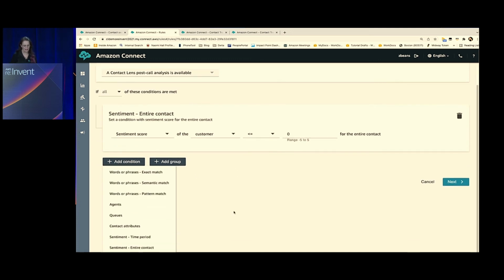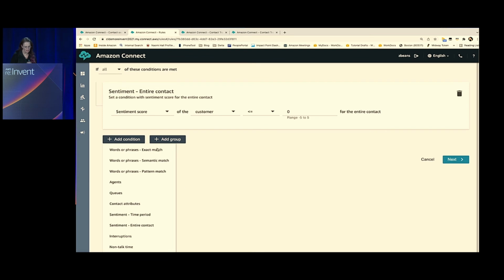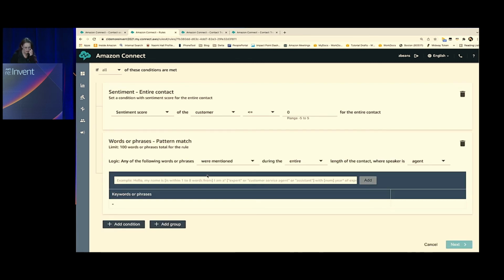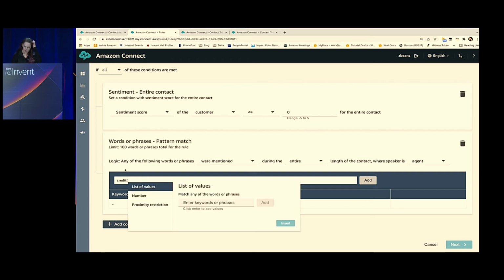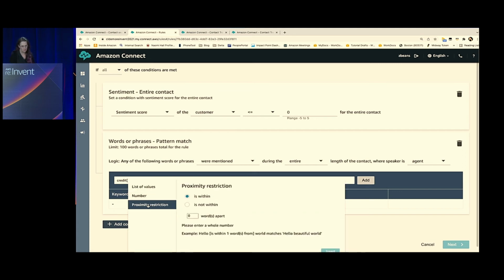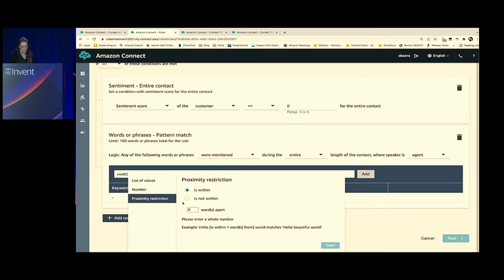But let's take a look at adding another condition here. So we can also add in pattern matches as well. Let's take a look at what a pattern match might be. As Costa mentioned, the credit card scenario. You may want to add a rule in here. We'll just do this in real time. I'm going to type in credit, and I'm going to use a bracket to pull up the options here. It's going to give me some ability to build in some additional logic. I'm going to do a proximity restriction, and I'm going to put "is not within 1 word apart," and I'm going to go ahead and insert that.